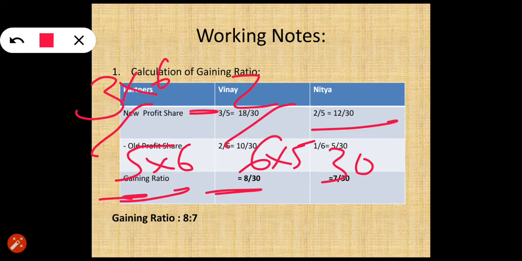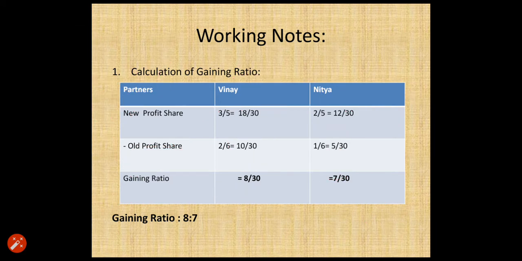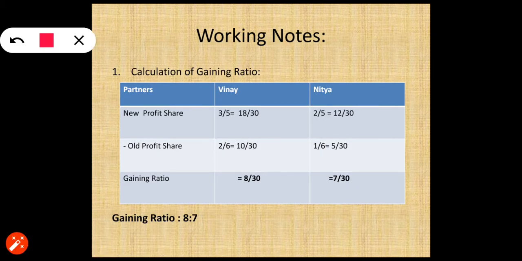It means 3 multiplied by 6 and 2 multiplied by 5. 3 6s are 18 minus 2 5s are 10. 18 minus 10, that is 8/30. It means Vinay's gaining share will be 8/30. And same for Nitya: 2/5 minus 1/6, that is 12/30 minus 5/30, and the gaining share of Nitya will be 7/30. So the gaining ratio between Vinay and Nitya is 8:7.